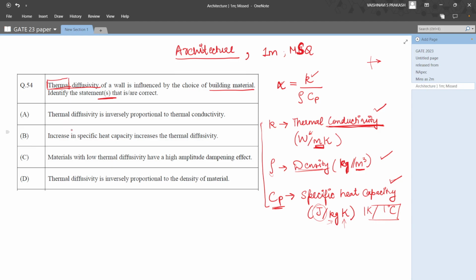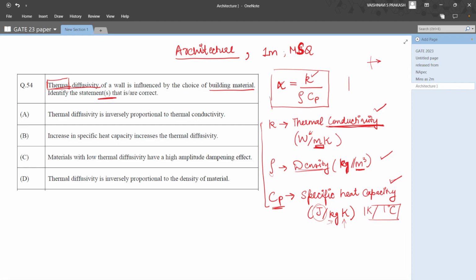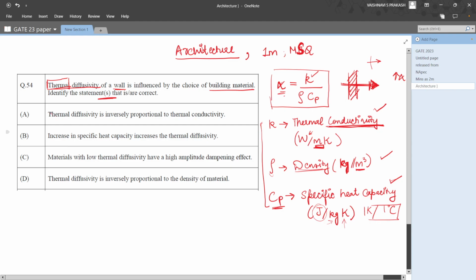Now let's take a look at the options. So from here we can understand thermal diffusivity is the ease with which heat will flow through a material, right? So the faster heat flows through a kind of material or a wall material like they have mentioned here, it means that higher the alpha or the thermal diffusivity is. So let's take a look at the options to see its properties, right?